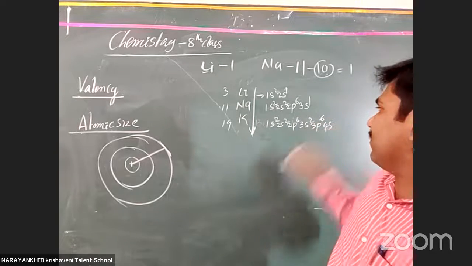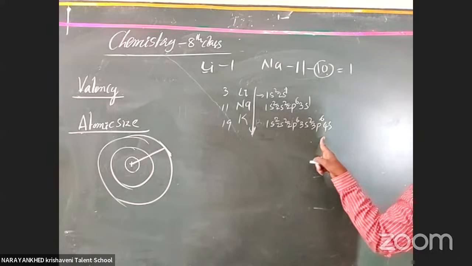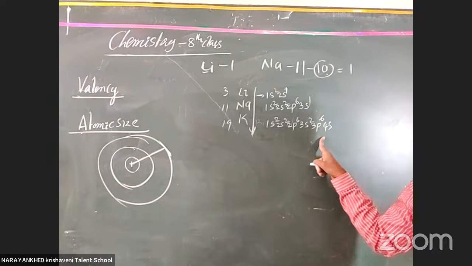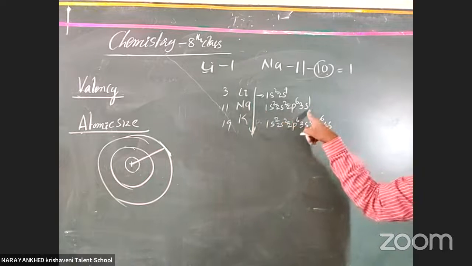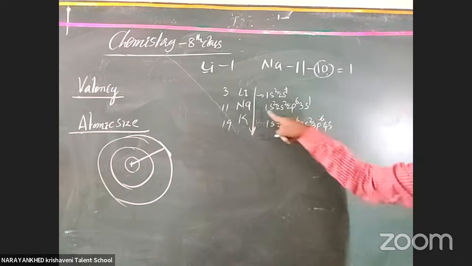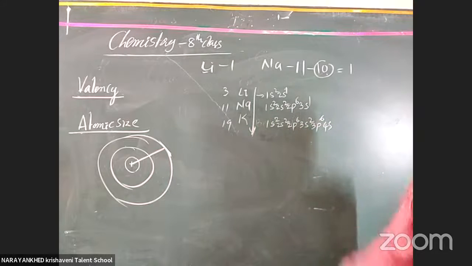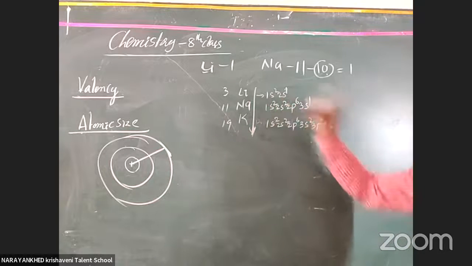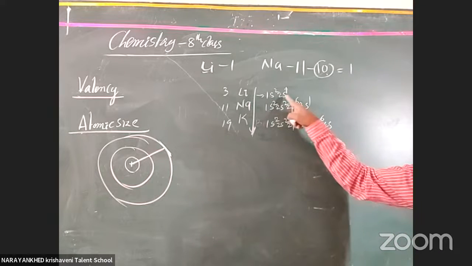Now, how many orbits are available? Four orbits are available in potassium. In sodium there are 3, and in lithium 2 orbits only.